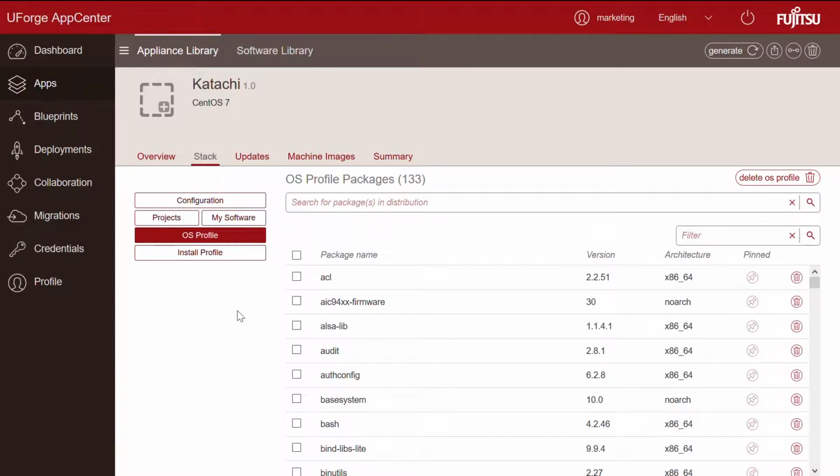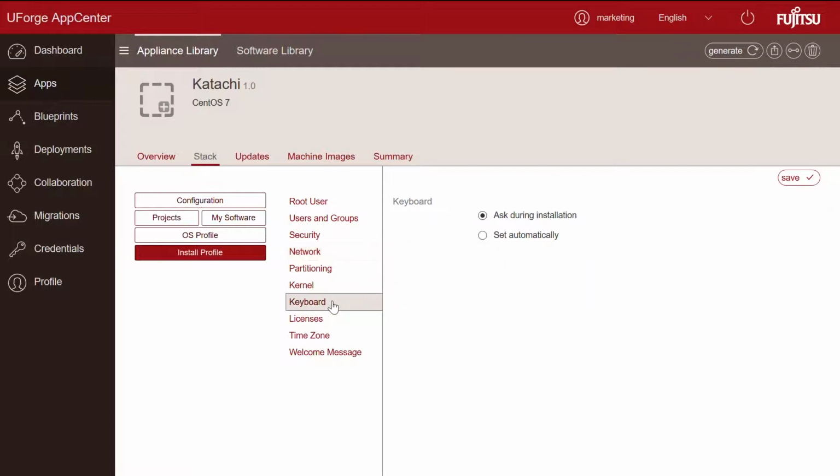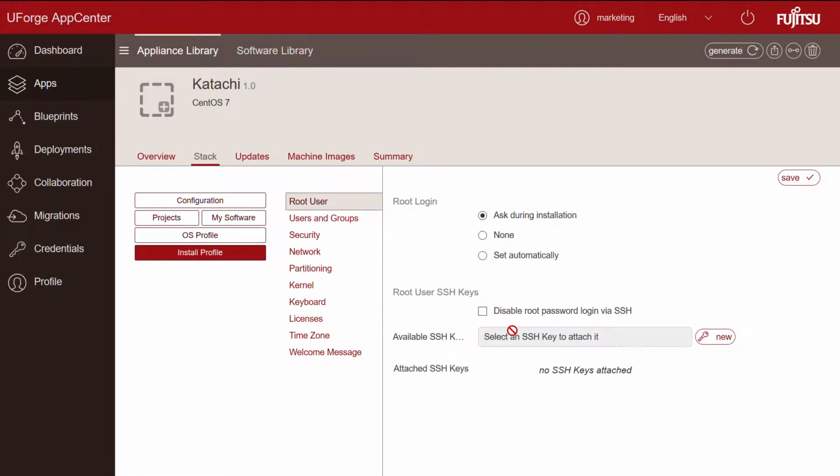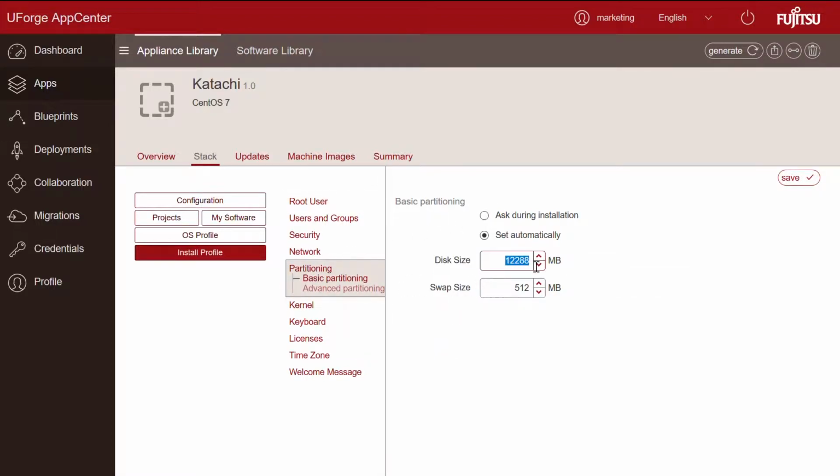Once that's done, we can start visually designing the rest of the software stack. Install profile lets you model all the low-level information, passwords, networking information, keyboard, licenses, and so on, providing software governance throughout the stack. For our Katachi template, most of the default options are fine. We simply need to change the root password and the partitioning table.